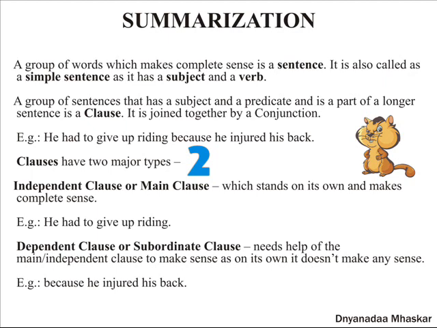So if we just say he injured his back, we are not clear what I want to say or what anyone wants to say by this statement. He injured his back. But when we join this statement to the independent or main clause, the sentence is clear. We are able to understand it. So he had to give up riding. Why? Because he injured his back.